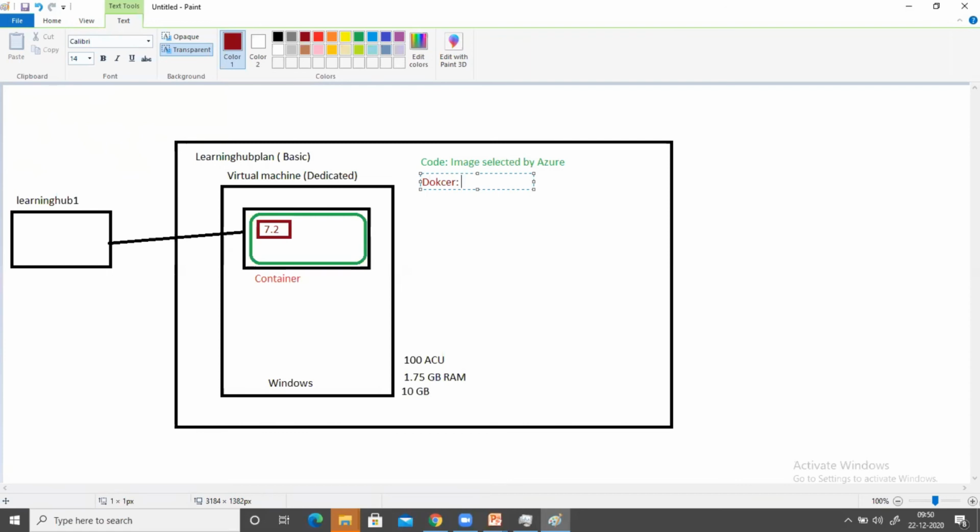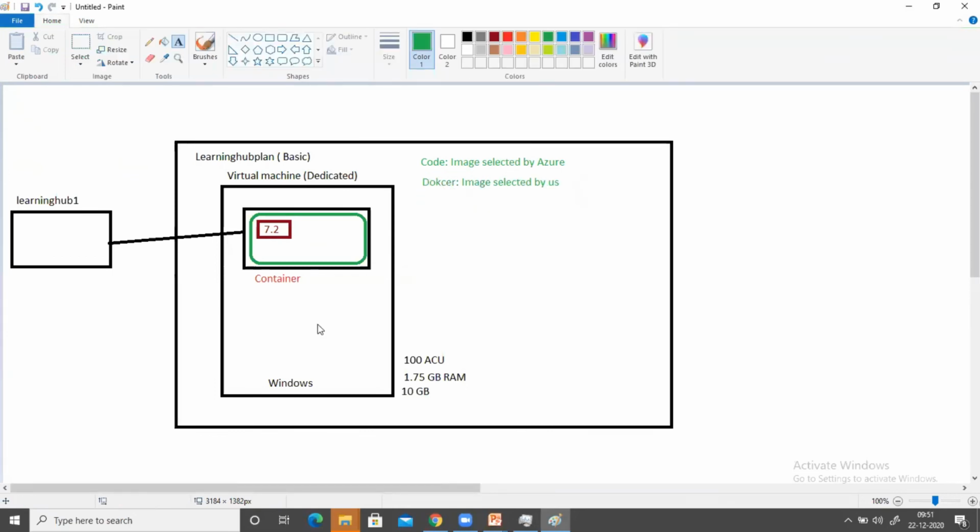Suppose you have knowledge about it and you want to select your own image, a specific image required to deploy your application. You can control it on your own also. So Docker means the image is selected by us.